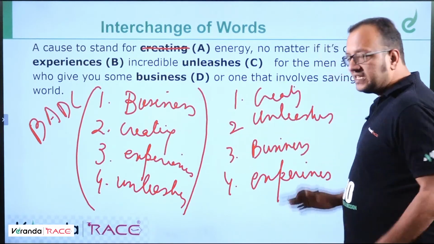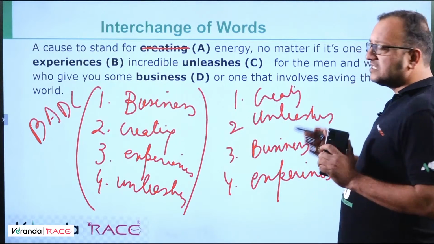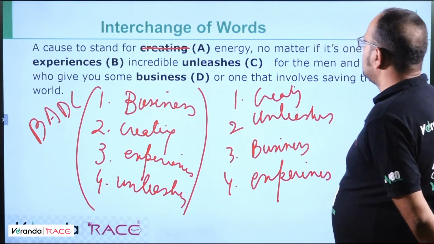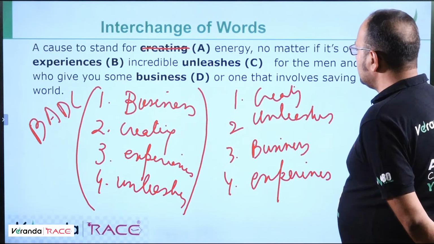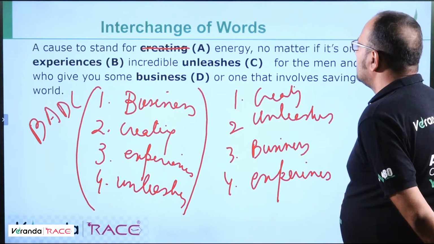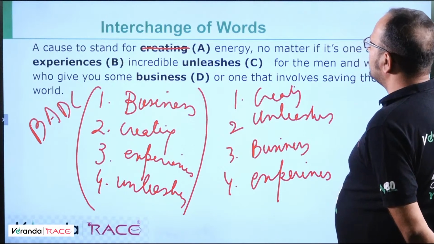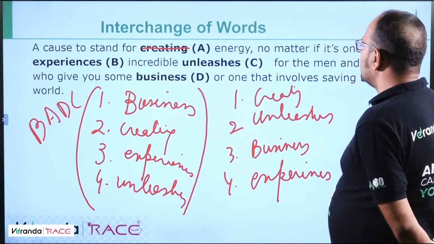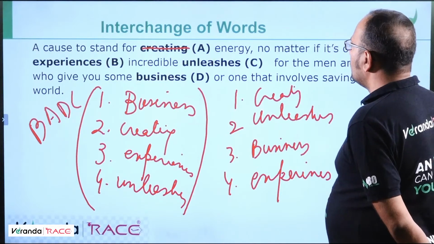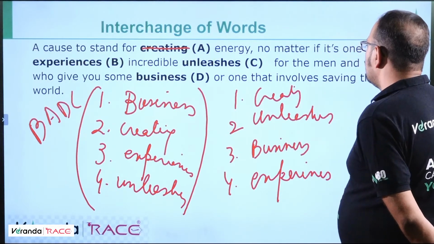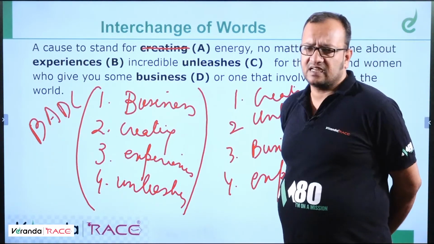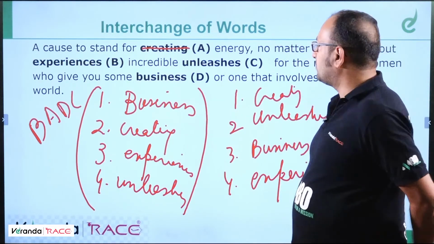So what we did was, the final attempt I'm taking, because that unleashes is disturbing us like anything. A cause to stand for dash energy, a cause to stand for business energy, no matter if it's one about creating incredible experiences for the men and women who give you some unleashes, or one that involves saving the world. That's the correct answer, I guess. No other answer serves the purpose.